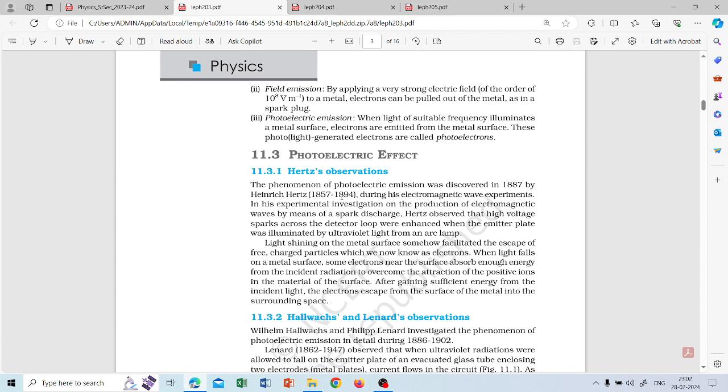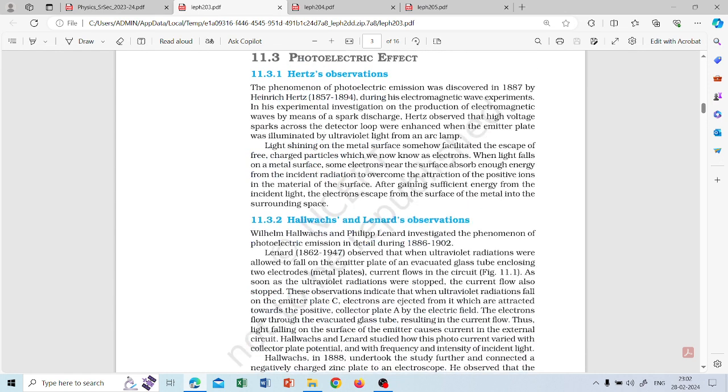So there is something called the photoelectric effect, which is proved by several experiments. Even Einstein got a Nobel Prize for this photoelectric effect. So we have to know what this is. What are Hertz's observations when he did the experiment in 1887?